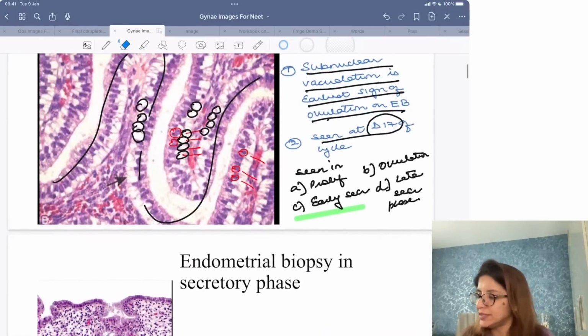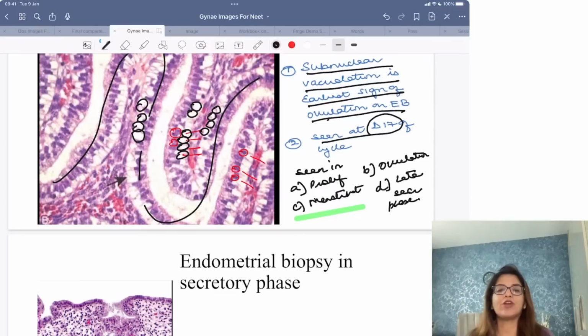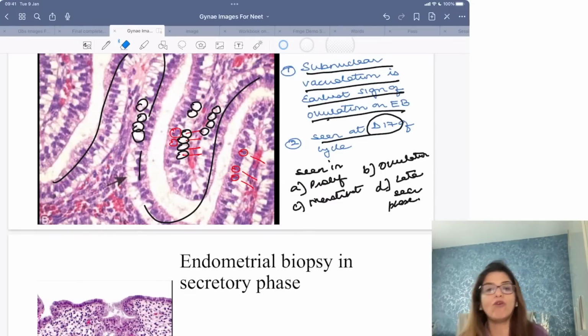So suppose early secretory phase was not given in the option and instead menstruation, proliferative phase, ovulation, menstruation, and late secretory phase were given, then my answer would have been at the time of ovulation. So at the time of ovulation is the second best answer. Best answer is that this kind of image, subnuclear vacuolation, you get in early secretory phase. Second best answer is ovulation.